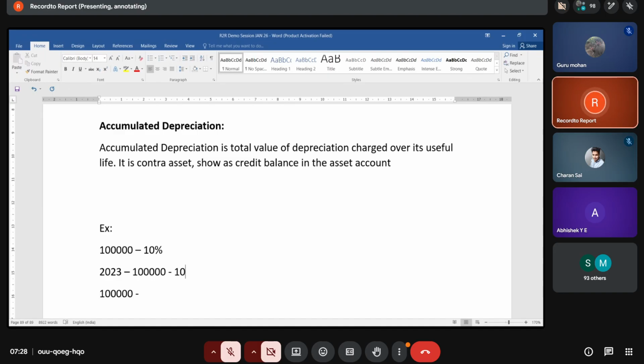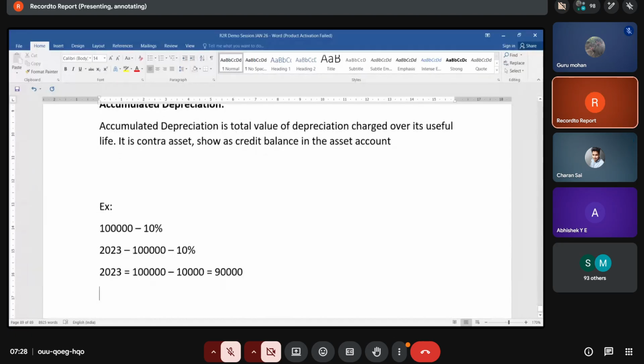What is the total value of depreciation in 2023? 10% of 1 lakh is 10,000. So the value of the asset is 90,000. The accumulated depreciation here is 10,000, and the depreciation value is 10,000.